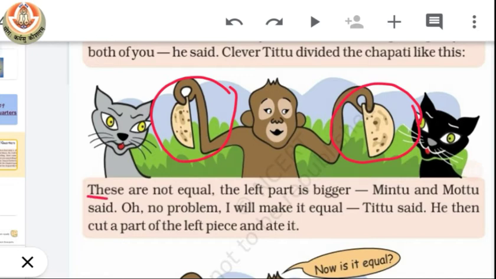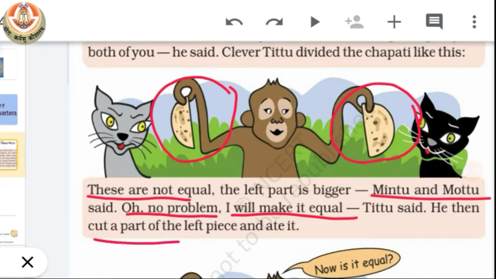So the cats said, "They are not equal. The left part is bigger and the right one is smaller." Mintu and Motu are not happy or satisfied with this division. So Titu said, "Okay, no problem. I will make it equal." And then Titu cut a part of the left piece and ate it.